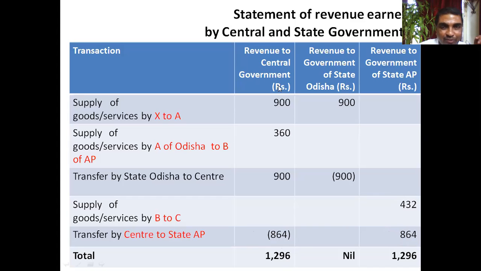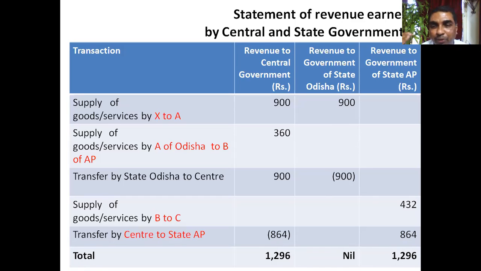Finally, if you calculate, the total payment received by central government is 1296. Total payment received by Odisha is nil because Odisha is not the consuming state. Okay, goods or supply was made through the state of Odisha, but ultimately it has gone to the state of Andhra Pradesh. And Andhra Pradesh government has collected 1296. You can see the central government and the destination state have received an equal amount of GST.